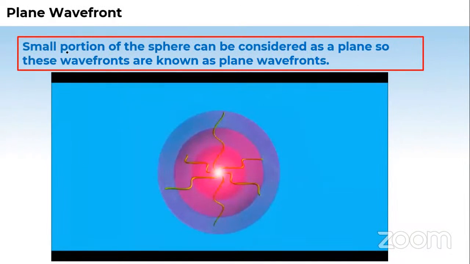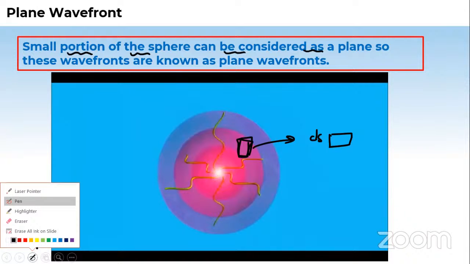So we say a small portion of the sphere can be considered as a plane. Now, if you want to understand the plane wavefront, we have seen circular, we have seen spherical. Now, what about plane? Suppose on the spherical wavefront you take a rectangular, infinitesimally small element ds. Suppose it's rectangular shaped. We'll call those planar wavefronts. Now I'll be showing you the video.